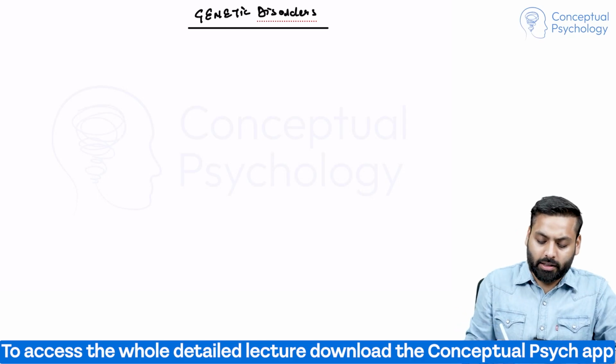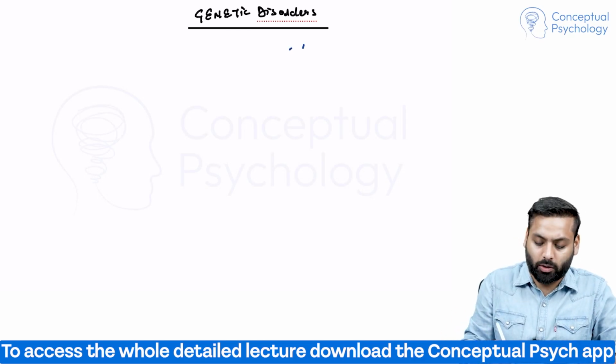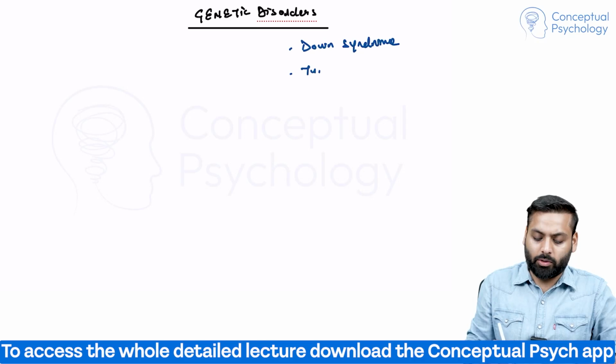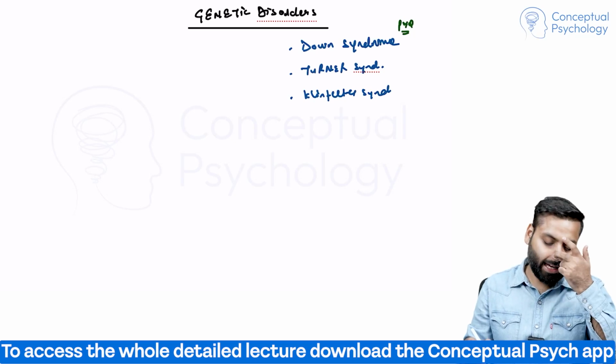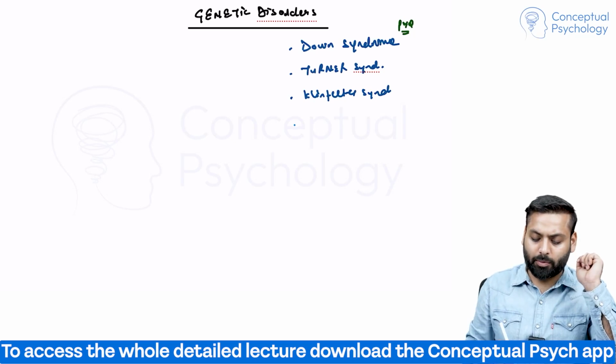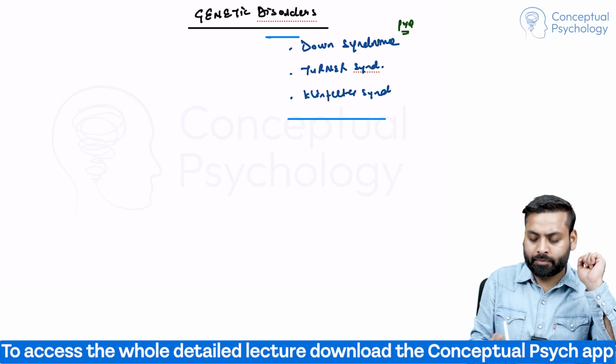In genetic disorders, the most interesting or the most commonly asked is Down syndrome. Then they ask you the name of Turner syndrome. They can ask you about Klinefelter. On these three, PYQs have been there. Okay. So you will have to read this anyhow. Apart from these, we will see a few more. One or two more. Okay.